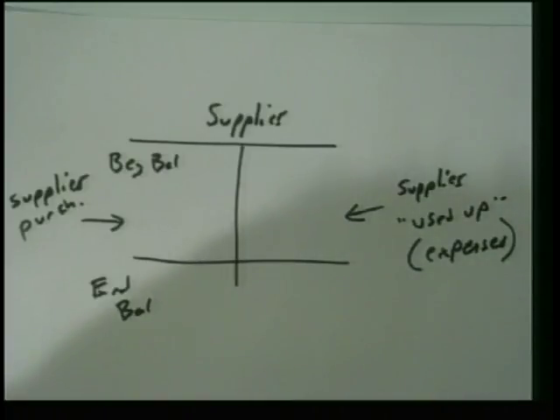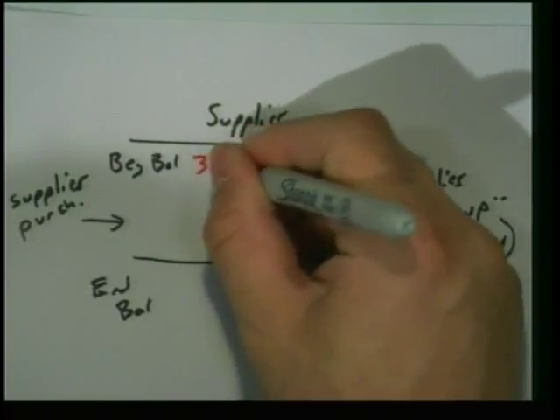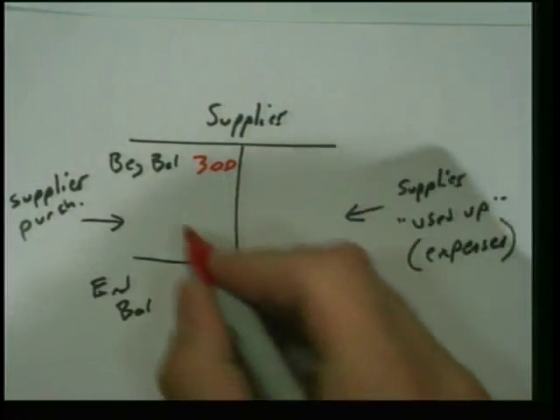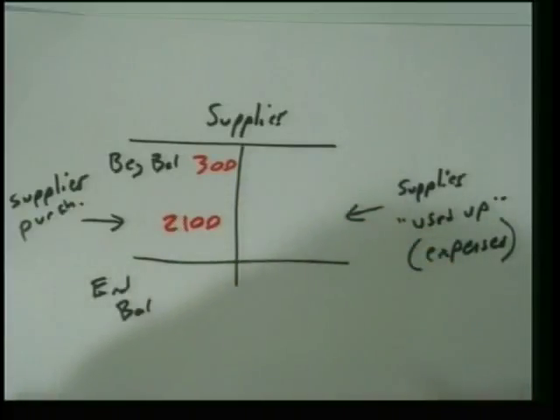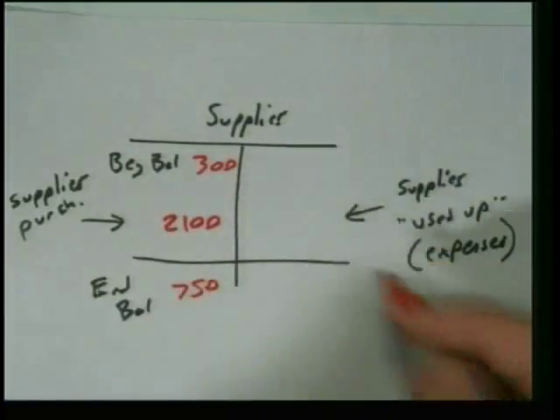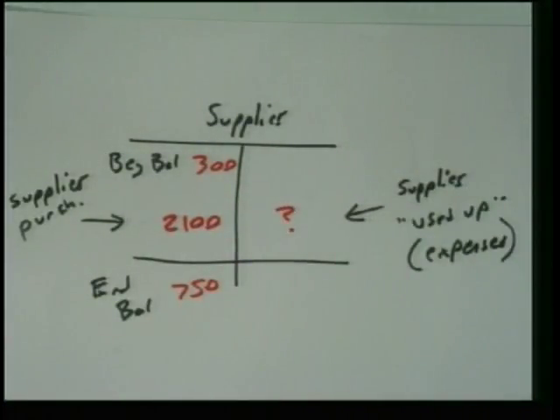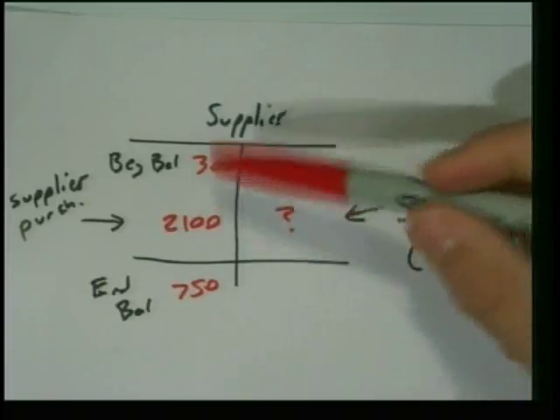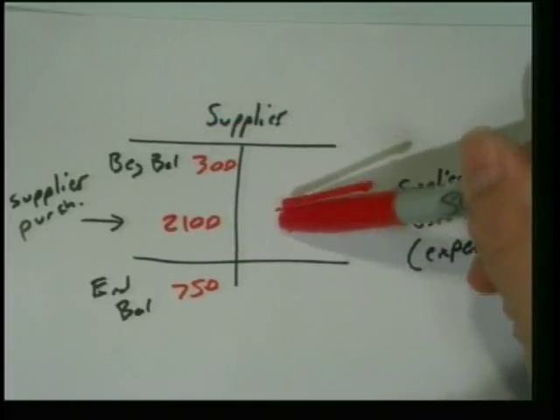They tell us that the beginning of the period balance is what, 300? Is that correct? And how much did we purchase? 2,100? Is that right? And then they tell us our ending balance, is that correct? And what is that? 750. So this is our unknown. We only have 1 unknown, right? We always know that that plus that minus that equals that.